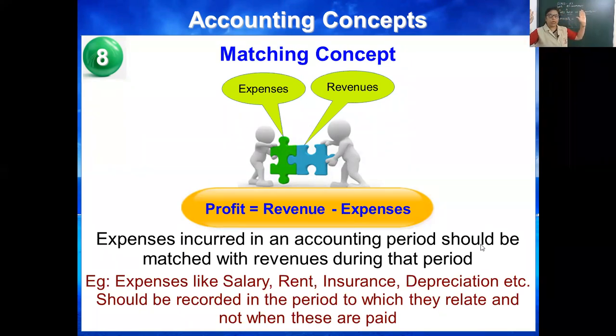Matching concept means, in a simple way, expenditures and revenues both should be of the same time period. That should not be of different time periods. Otherwise, how will you come to know the final results, the final outcome? You will not get it through financial position as well as through profit or loss.